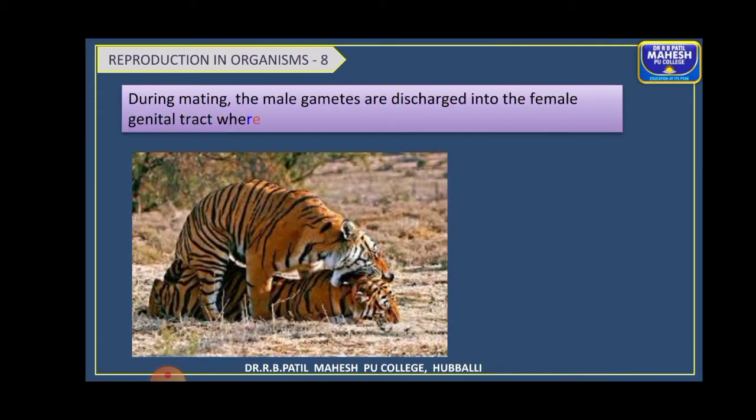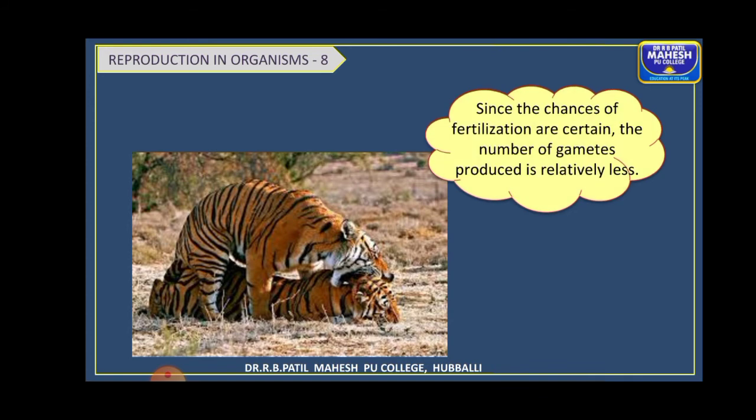So what happens here is during mating, the male gametes are discharged into the female genital tract. So there itself in the female body the fertilization, or the fusion, takes place and the offspring develops inside the female body. So here the chances of fertilization are certain, right? There is no risk factor. So that is why the number of gametes produced is relatively less here when compared to what? External fertilization. Okay.